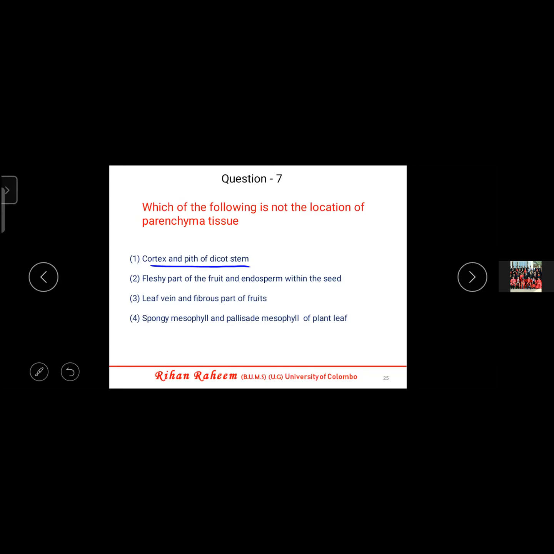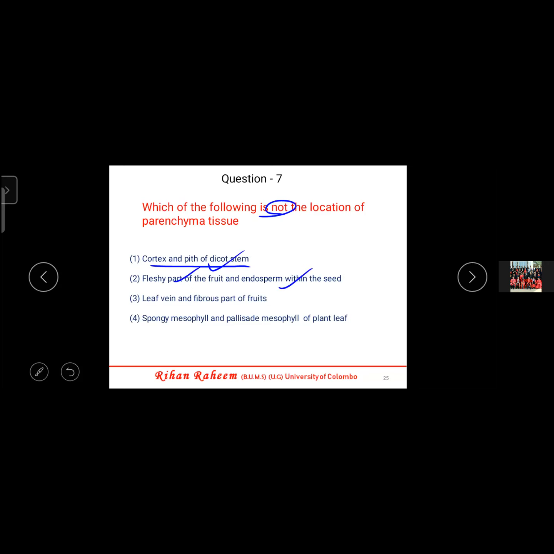Cortex and pith of dicot stem and the monocot root. Because in the monocot root also there is a cortex and a pith. That is also correct. Here they're asking which is not, no? So first we'll tick all the correct places, and the one which is remaining will be the answer. Fleshy part of the fruit and endosperm of the seed. Yes, the fleshy part of the fruit is made out of parenchyma, and the endosperm of the seed, which is inside the seed and gives nutrients to the plant, that is also parenchyma.